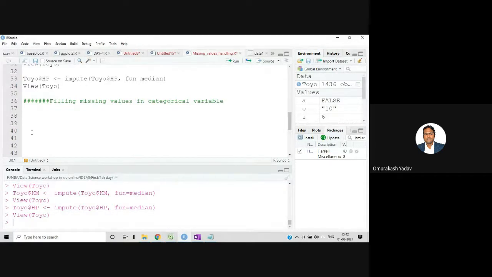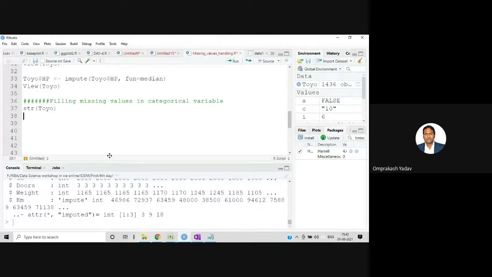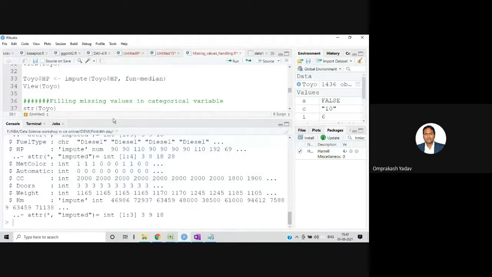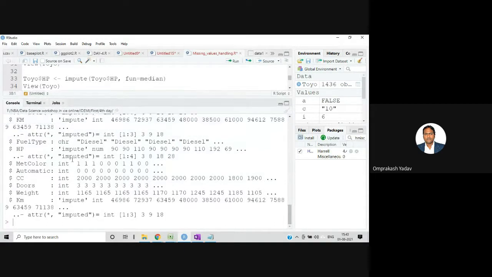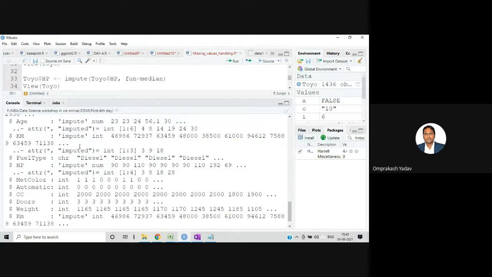So let's see the str command first, and if I fire this, it's showing all imputed, right? That's okay. And now this column is there. This is the character column. Rest all columns were numeric. We initially also saw that this particular column only, the fuel type, is a character type.